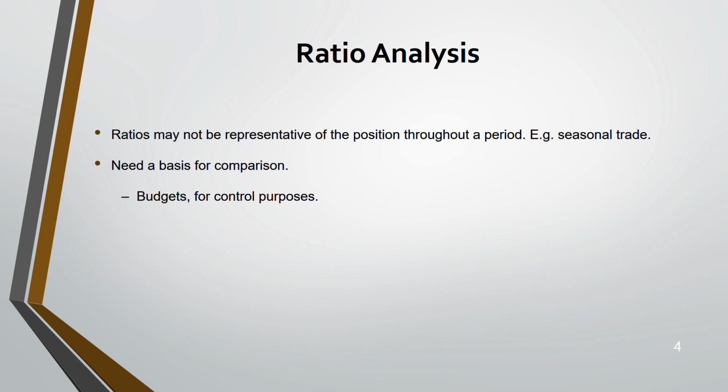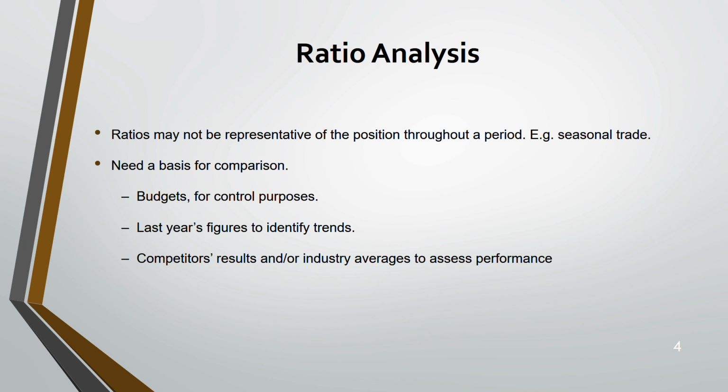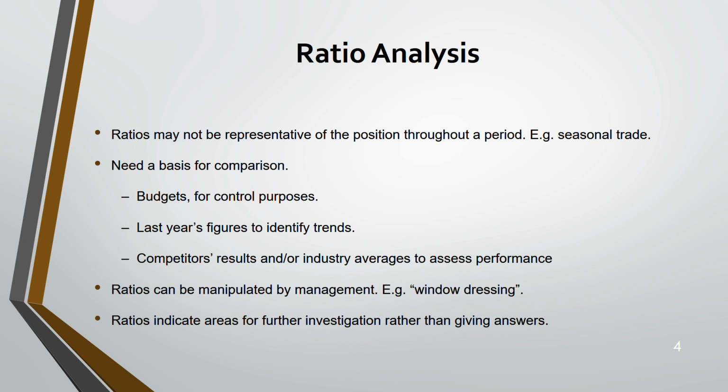You can compare it with the budget to control. You can compare it with last year's figure to identify trend. You can compare it with the competitor or industry to assess your performance against the industry. Ratios can be manipulated because you need accounting formulas to calculate ratios, and any accounting figure could be manipulated. And a ratio does not give you an answer. It just gives you a hint that you have to further investigate this area.